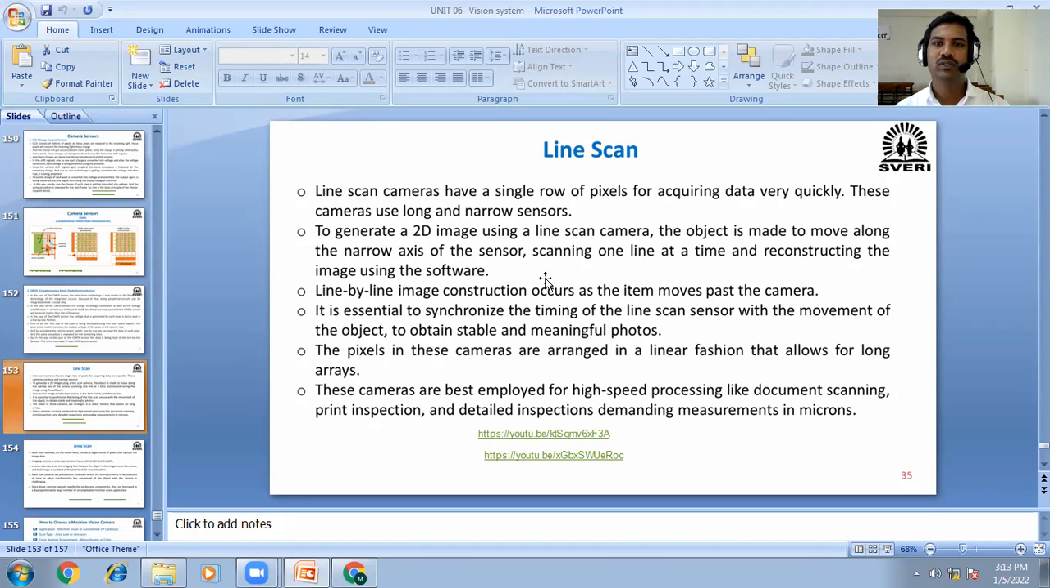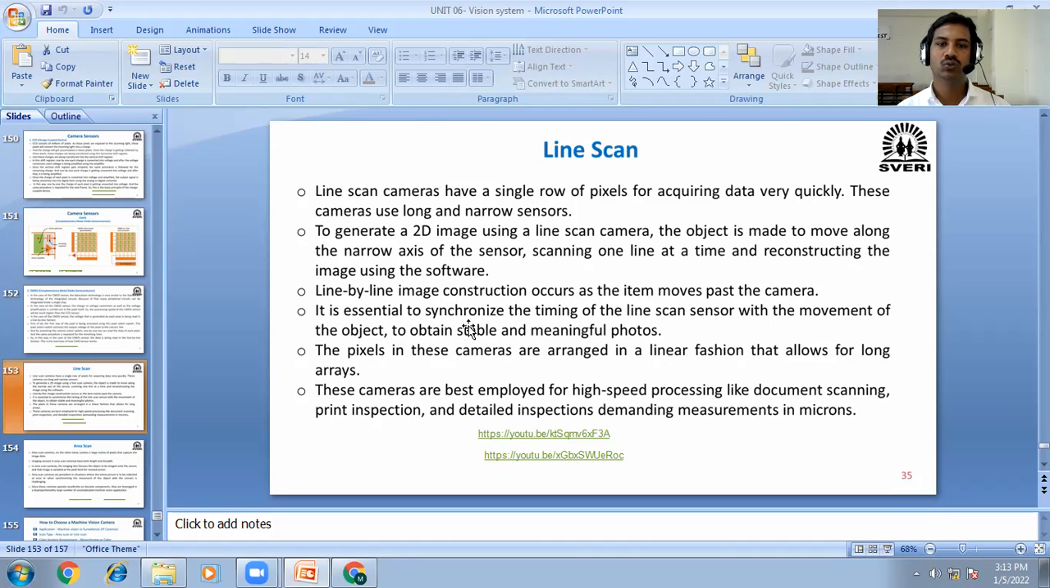Line scan cameras have a single row of pixels for acquiring data very quickly. These cameras use long and narrow sensors. This generates a 2D image using a line scan camera. The object is made to move along the narrow axis of the sensor, scanning one line at a time, and the image is reconstructed using software. Line by line image construction occurs as the item moves past the camera.